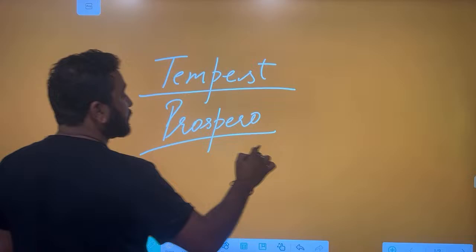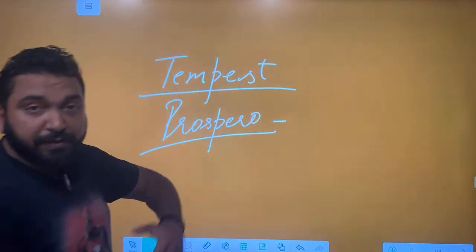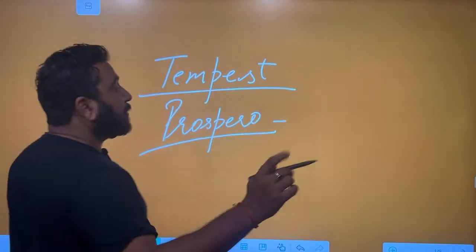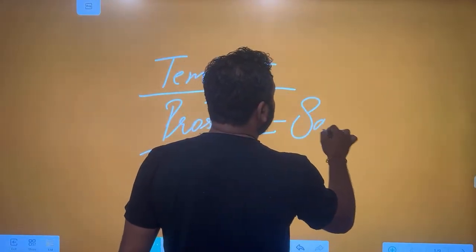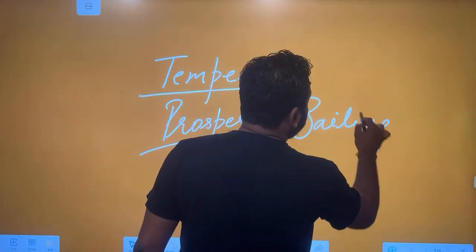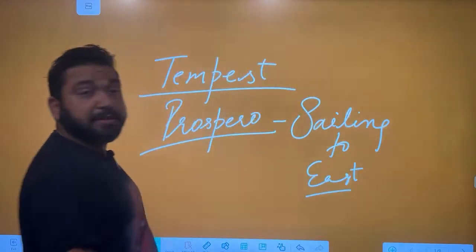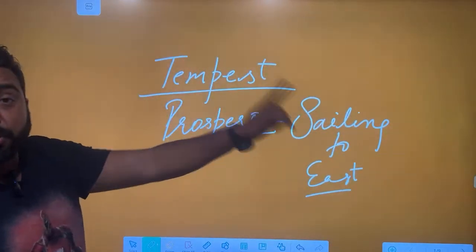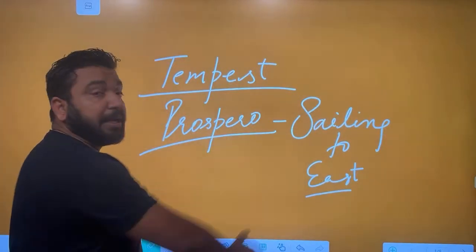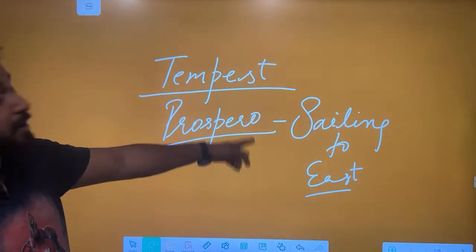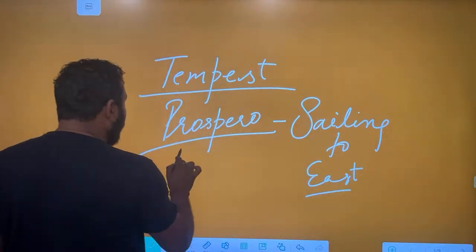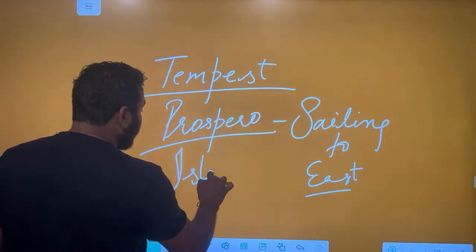When you go for post-colonial narrative, first thing, Prospero has been cheated by his brother and Prospero leaves his country. The first post-colonial reference comes sailing. He sails to east. Again a post-colonial reference that the western colonizers came from west to east. So sailing to east is a post-colonial reference. Now, Prospero reaches on an island.